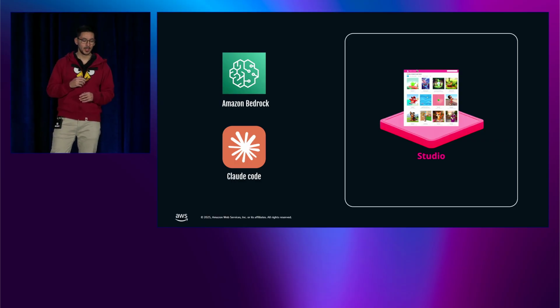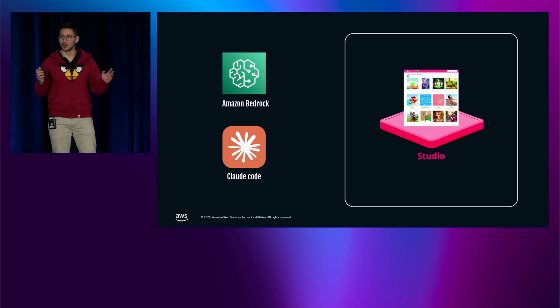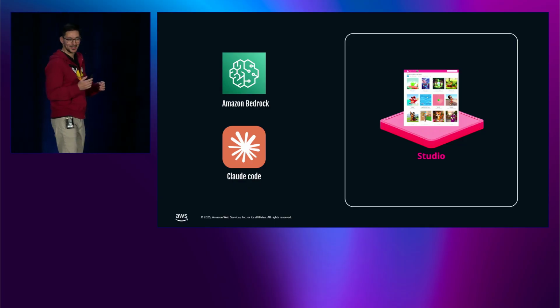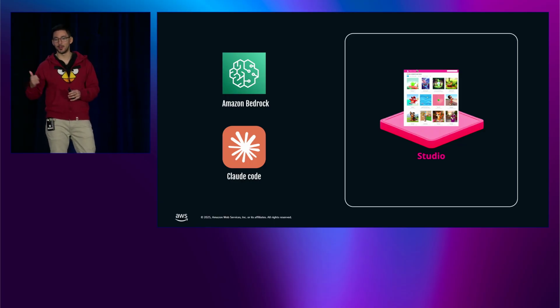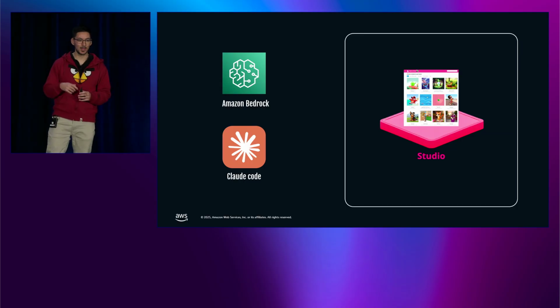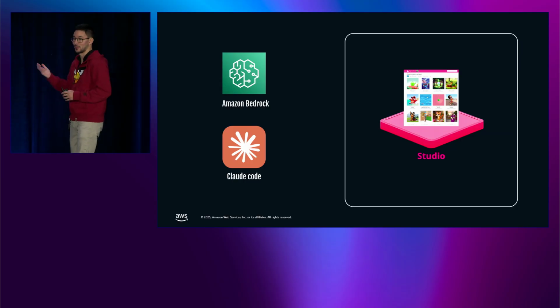And that's where Amazon Bedrock and Claude Code came to our rescue. Usually, we would have requested resources from other teams, like front-end developers and back-end developers, and we would have needed to wait for some time because, of course, they are busy with other projects.